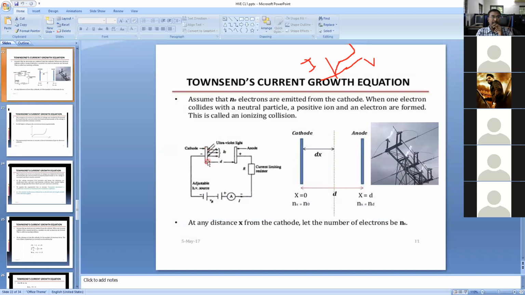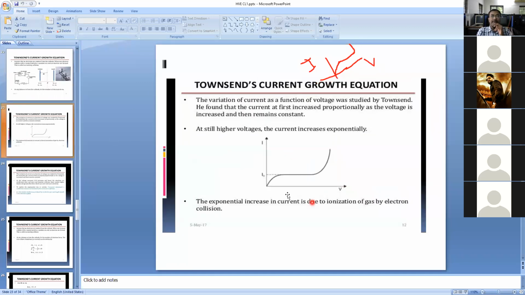During the transient or starting condition, the current is increasing like this, and up to a certain time the current is constant because of the ionization process. Then after some time, the electrons are released and the current suddenly increases, even though the voltage is constant. Up to here, the voltage is constant. This is when we apply high voltage between these two plates, to the dielectric material, that is air, gas, nitrogen, or whatever it may be.